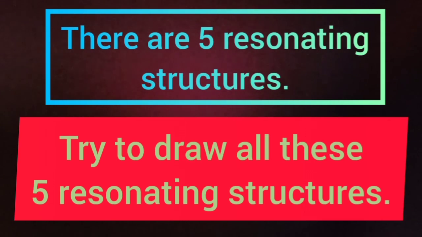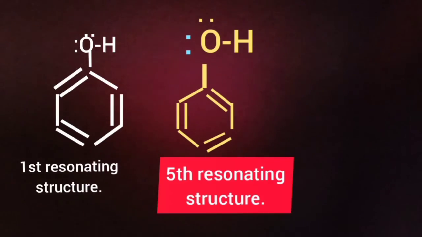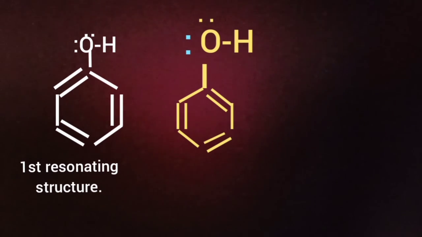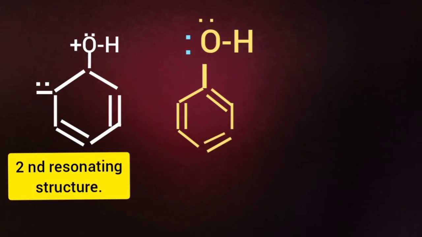You see, there are a number of resonance structures, maybe it's 5. If the number of resonance structures is more, the stability is more, because during resonance energy is released, that is resonance energy. But in the resonance structures of phenol, you see, during resonance, oxygen carries positive charge and the carbon gains negative charge. So there is electrostatic force of attraction between this negative charge and the positive charge on oxygen.